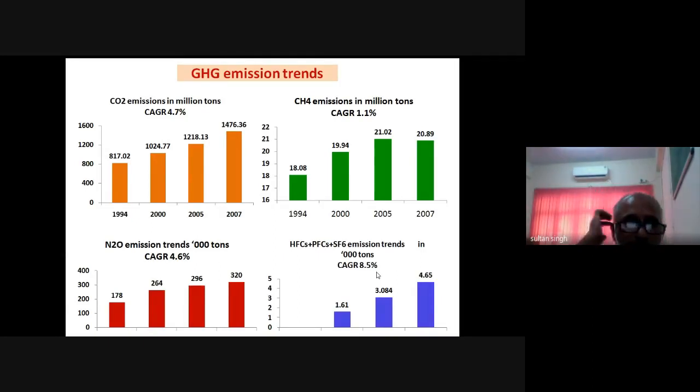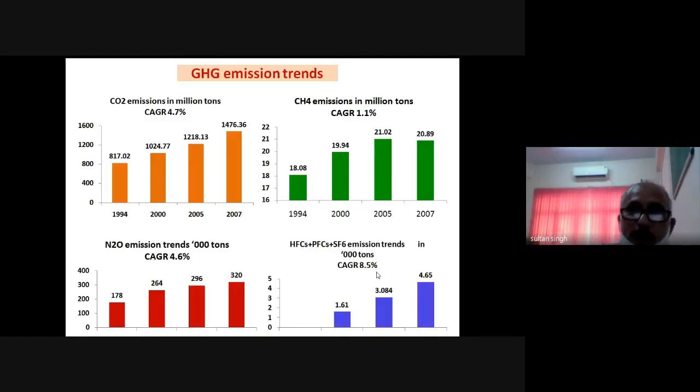Friends, in this slide you are seeing the trend of the greenhouse gases in our country over the period. This is the cumulative annual growth rate of the total greenhouse gases. Here we have carbon dioxide, then methane, then nitrous oxide, and then other gases which are mainly from the industry, like the hydrofluorocarbon, perfluorocarbon, and sulfur hexafluoride. So this is the trend.